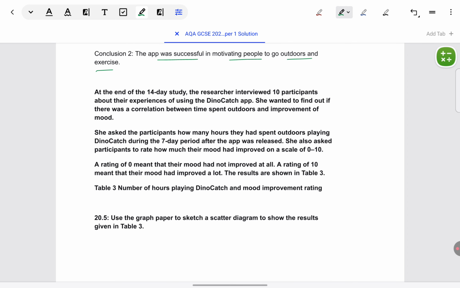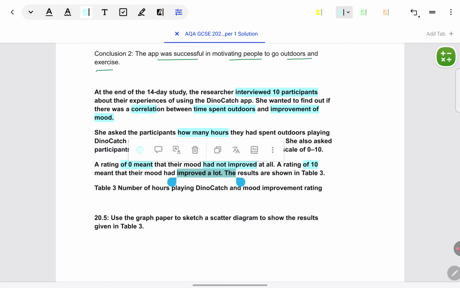Okay, some more information. At the end of the 14-day study, researchers interviewed 10 participants about the experience of using Dino Catch. She wanted to see if there's a correlation between time spent outdoors and improvement of mood. She asked participants how many hours they spent outdoors playing Dino Catch. She also asked participants to rate how much their mood had improved. Scale is 0 to 10. 0 meant not at all, and 10 meant improved a lot. Data is given in the table.